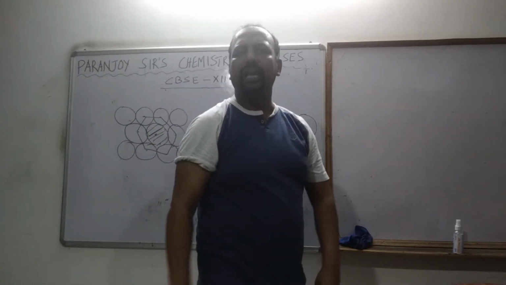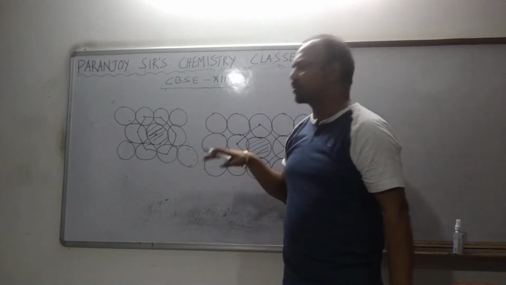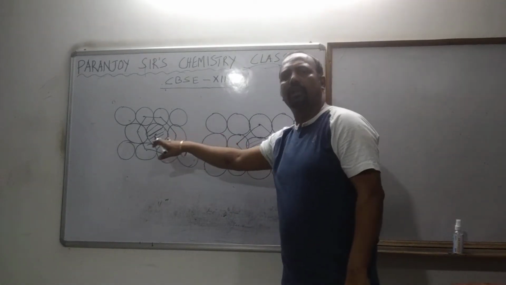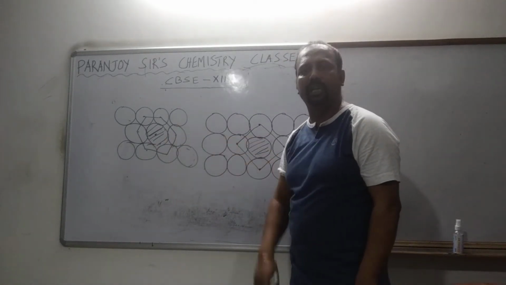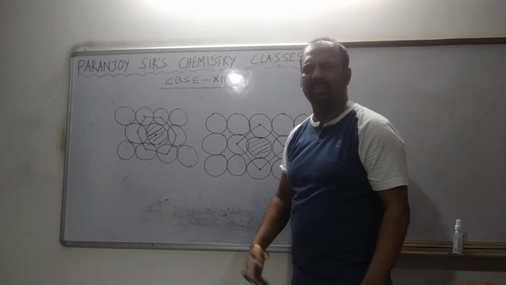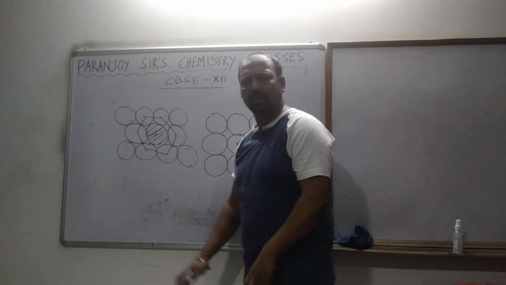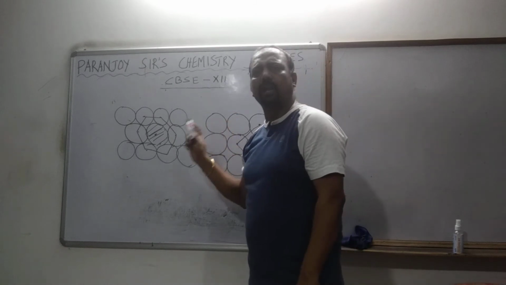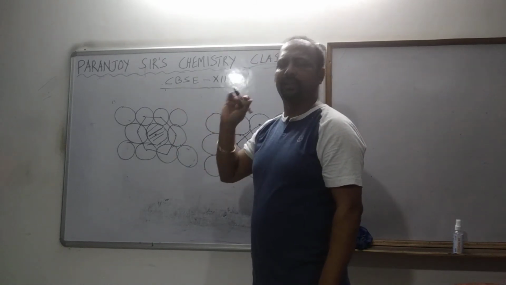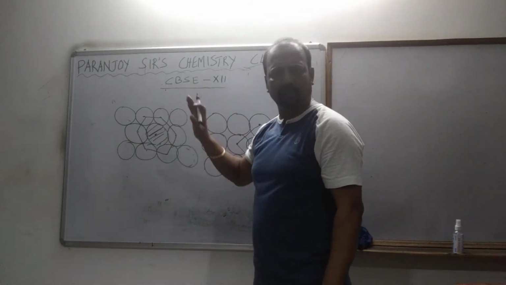This is called hexagonal close packing. This is called square close packing. This is called hexagonal close packing, two-dimensionally again. Please understand it. Now hexagonal close packing is more closely packed. That also we know, and we can prove it very easily.